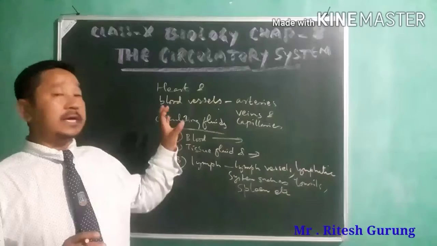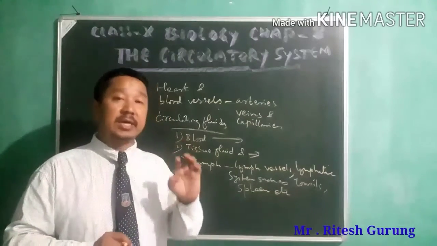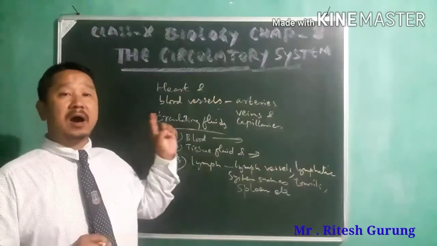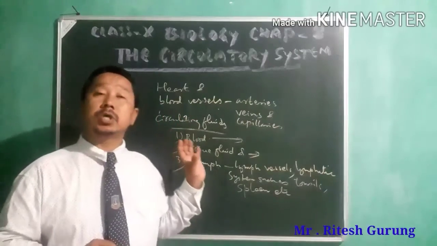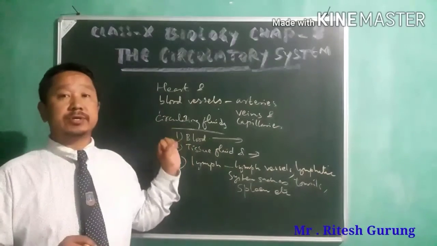As I've told you, it consists of mainly three parts. They are mainly three components: the heart, your blood vessels, and circulating fluids. This is your circulatory system.